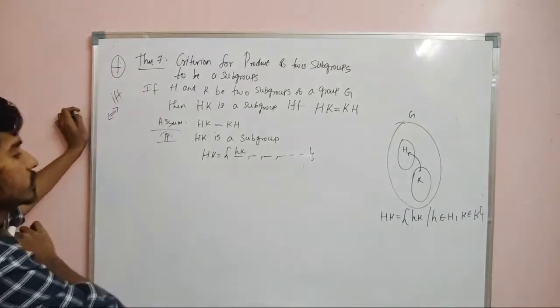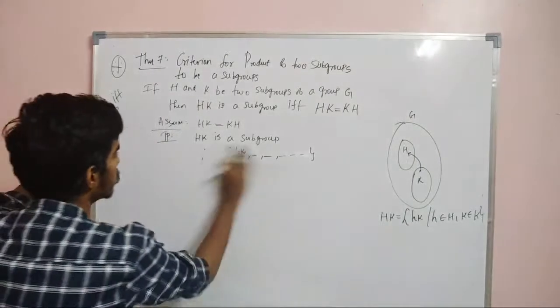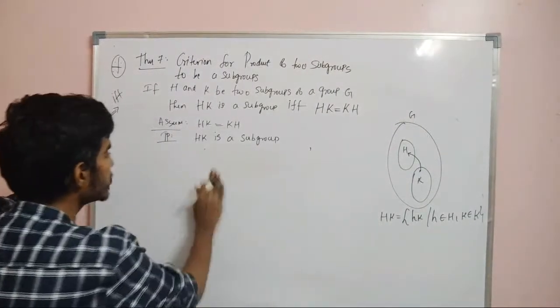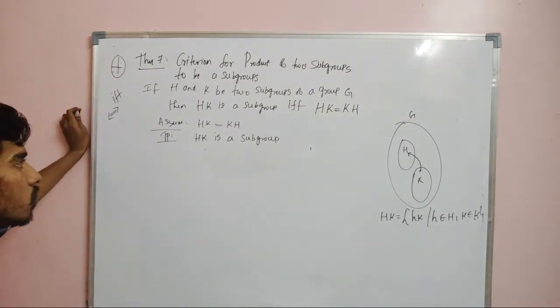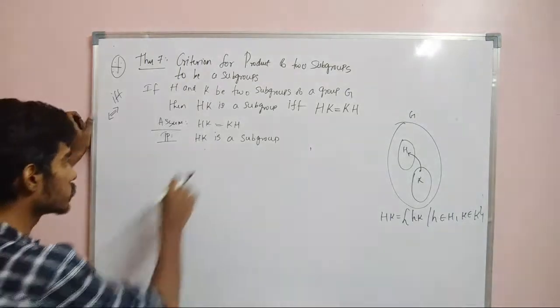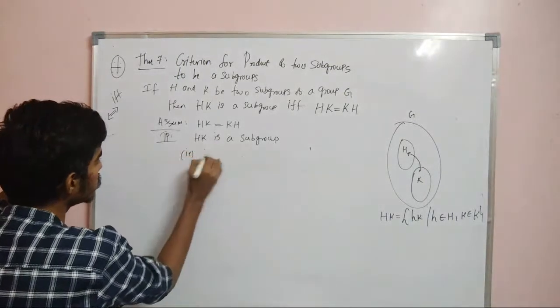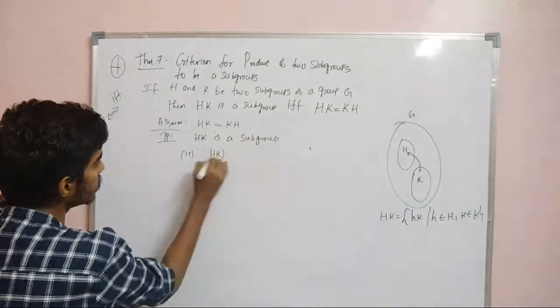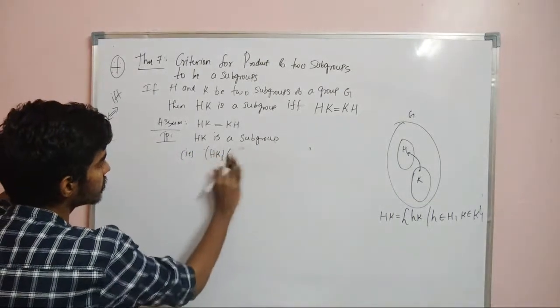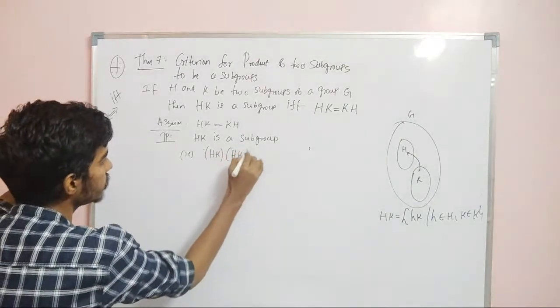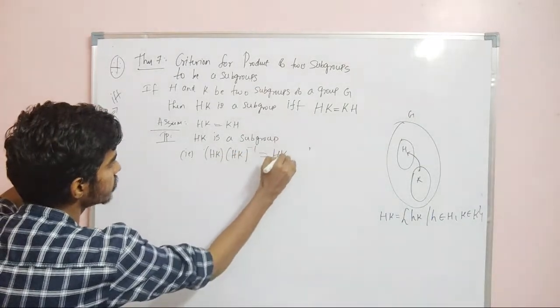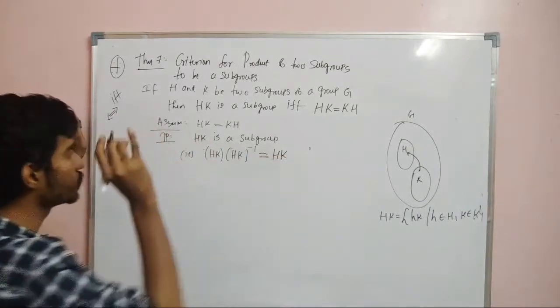So we need to prove HK is a subgroup, that is, to prove HK into HK whole inverse is the same as HK. This is the one we are going to prove, right?